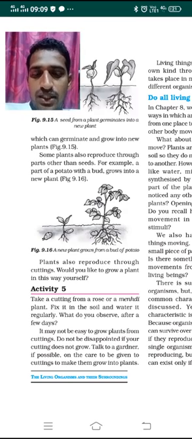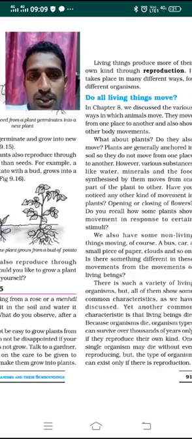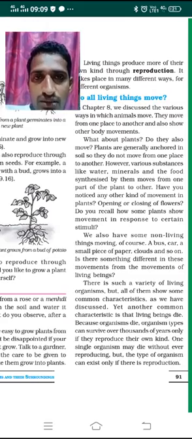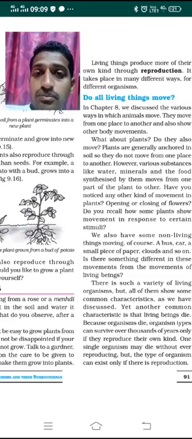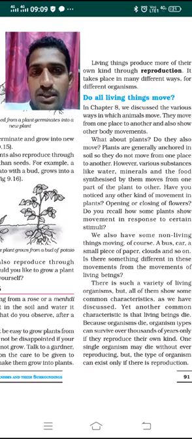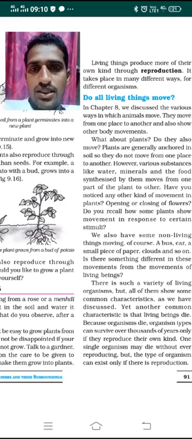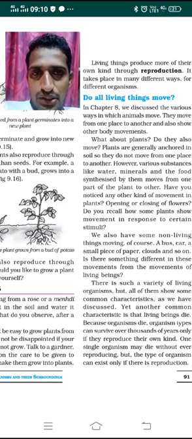Dear students, I hope you have understood that living things reproduce by more than one method. They develop, grow, or give birth by different modes of reproduction. But overall, plants and animals undergo reproduction. I hope you have understood this concept.